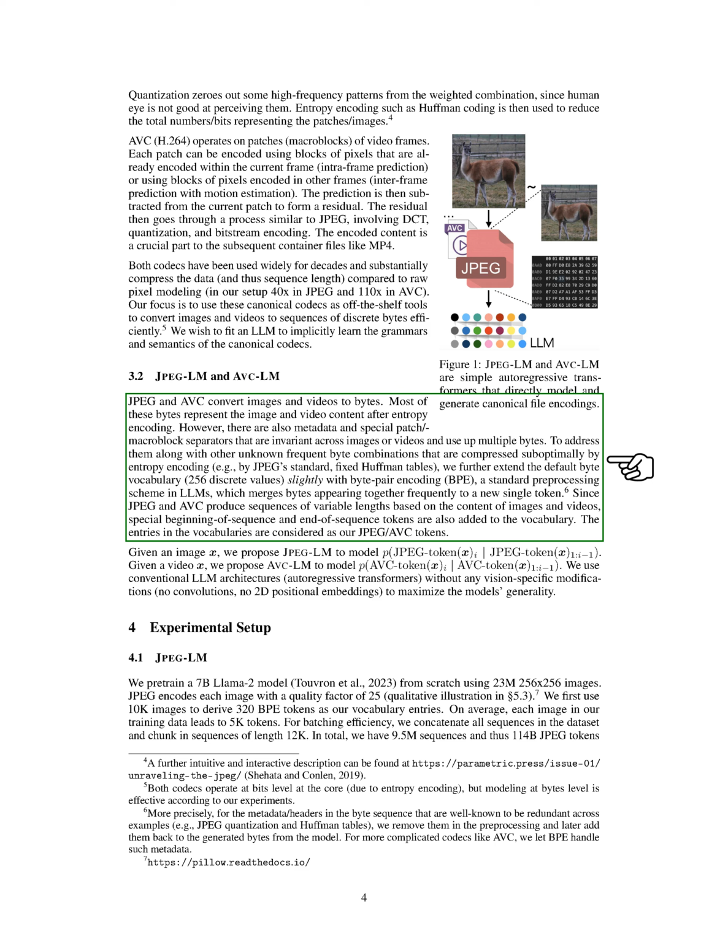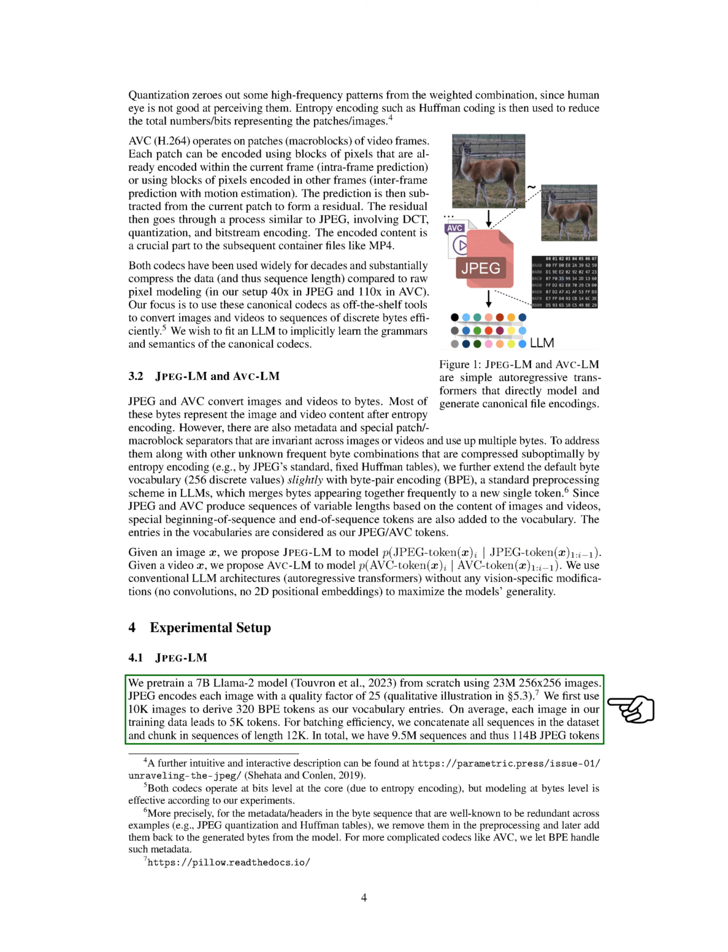For an image, we propose JPEG-LM to model the probability of a JPEG token given previous tokens. For a video, we propose AVC-LM to model the probability of an AVC token given prior tokens. We use standard autoregressive transformer architectures without any vision-specific changes to maintain the model's generality.